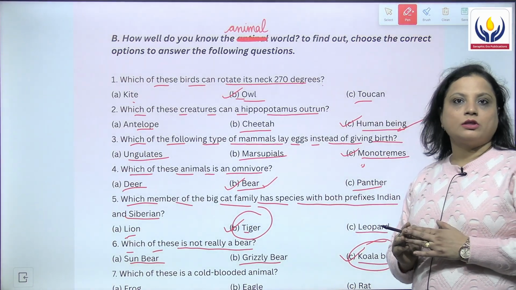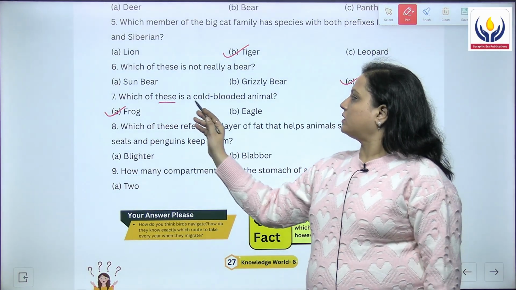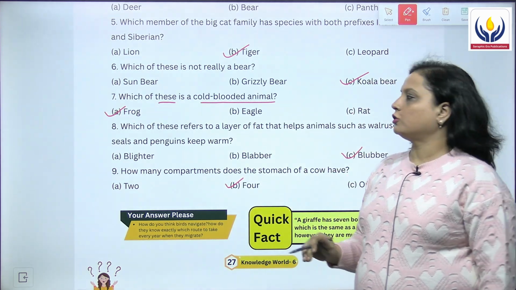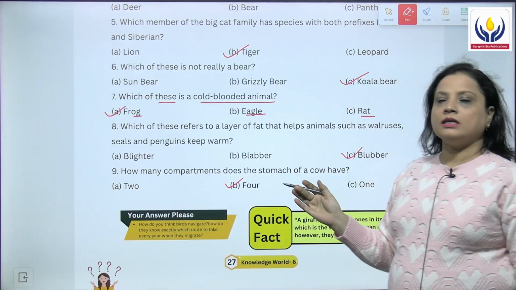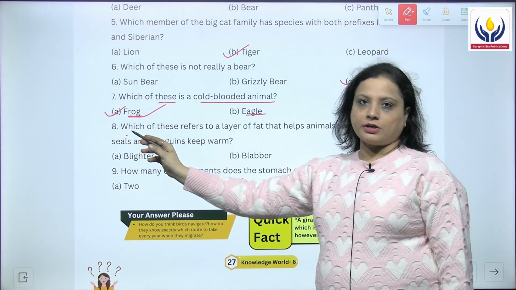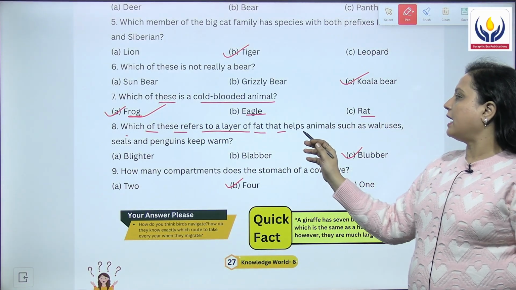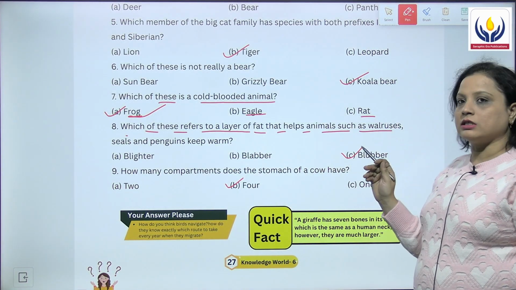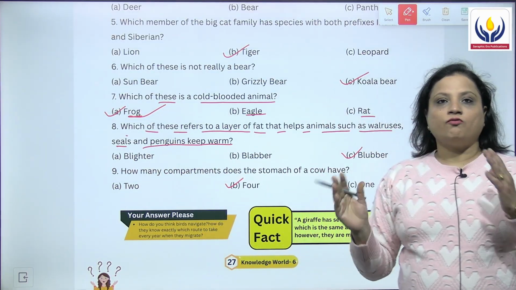Let's move to the seventh question. The seventh question is, which of these is a cold-blooded animal? The options are frog, eagle and rat, and the correct answer is frog. Then the eighth question is, which of these refers to a layer of fat that helps animals such as walruses, seals and penguins to keep them warm?